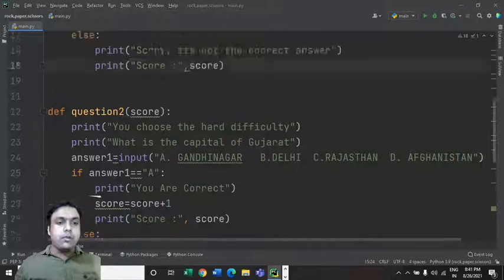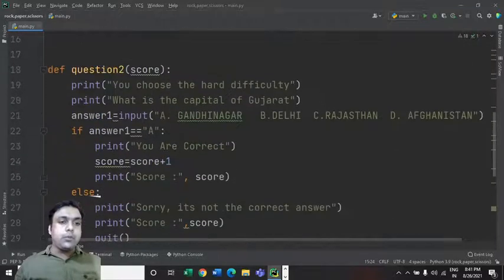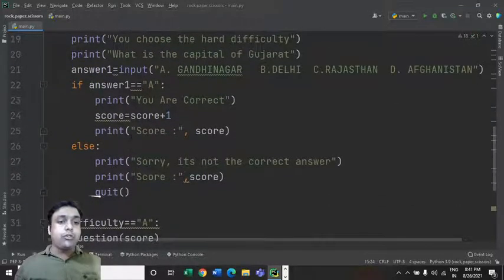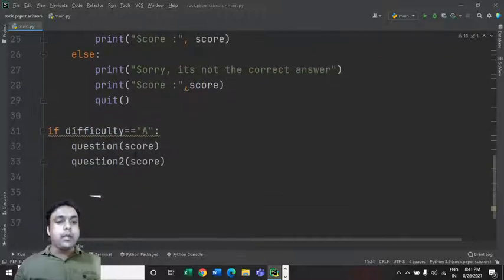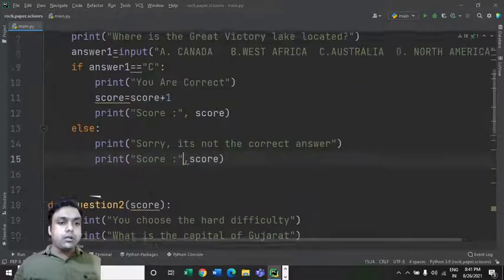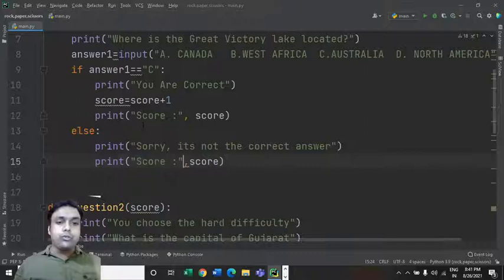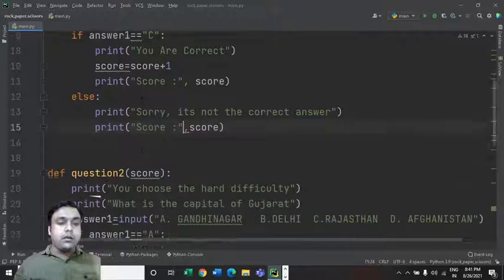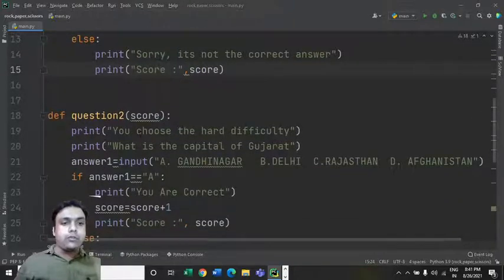If the user answers both the questions correctly, the score should become equal to 2. But instead, right now we are only able to see the score as 1. We have answered both the questions correctly, but the score is still 1, right? So we need to sort out this issue.